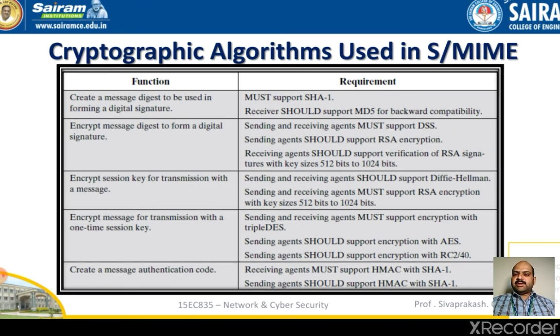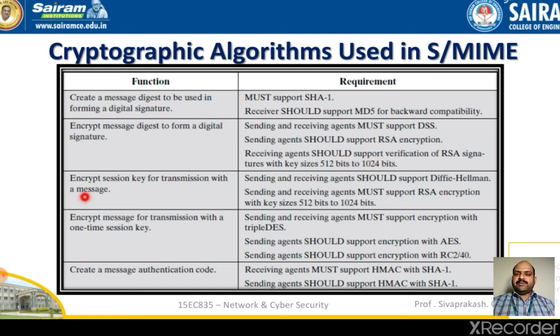The second function, encrypting the message digest to form a digital signature, has the requirement that sending and receiving agents must support DSS. A sending agent should support RSA encryption. A receiving agent should support verification of RSA signatures with key sizes of 512 bits to 1024 bits.